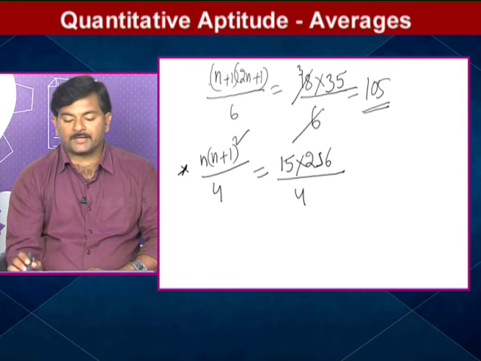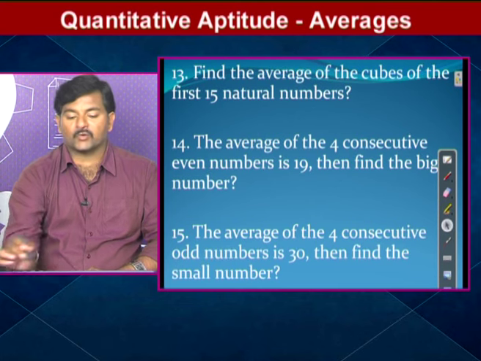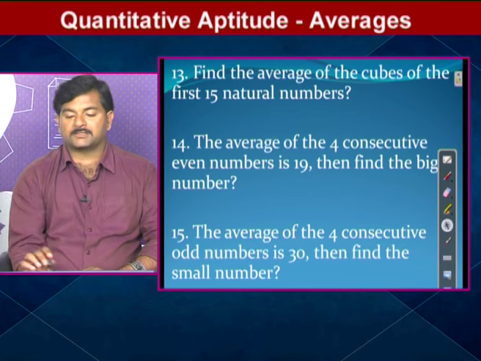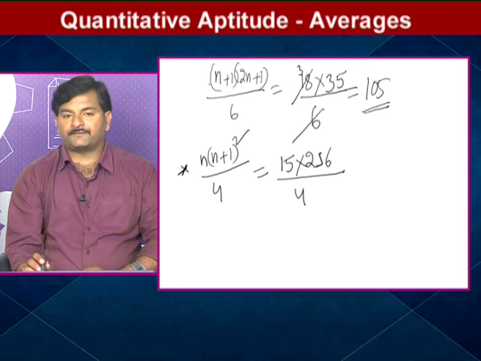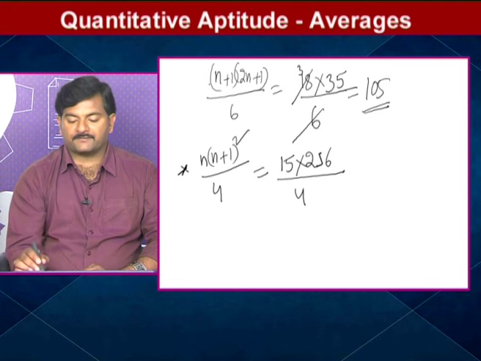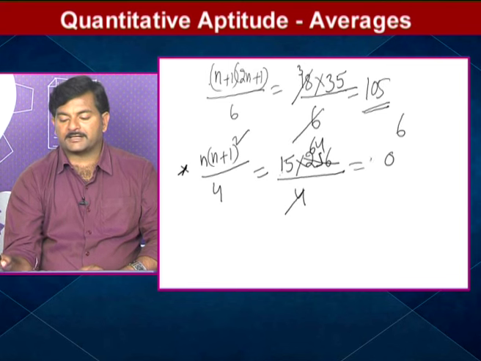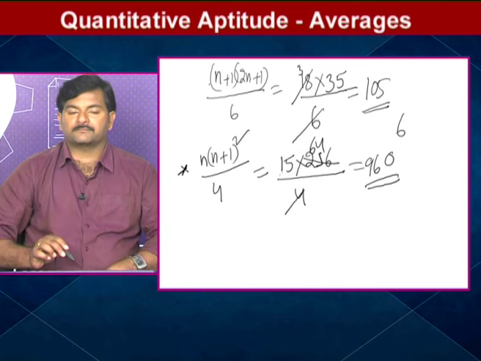I repeat, n into n plus 1 whole square by 4, n value 15, 15 plus 1, 16, 16 square 256. Simplification: 4 sixes are 24, 4 fours are 16, 15 fours are 60, 15 sixes are 90 plus 6, 96. Therefore the average is 960. Same formula.